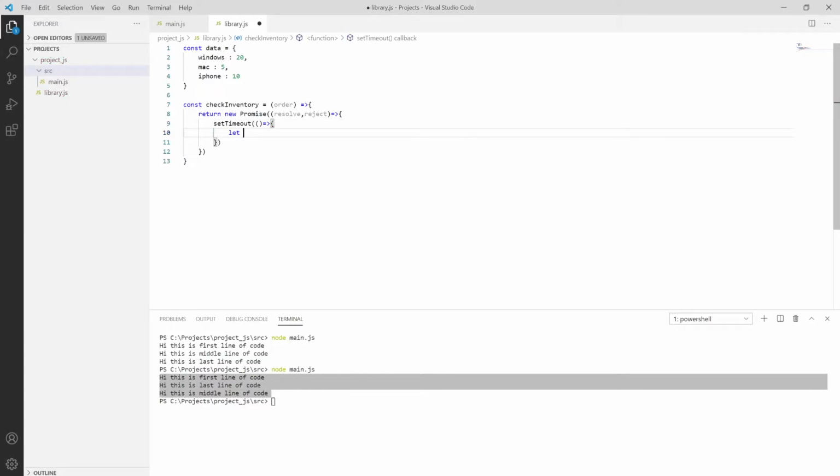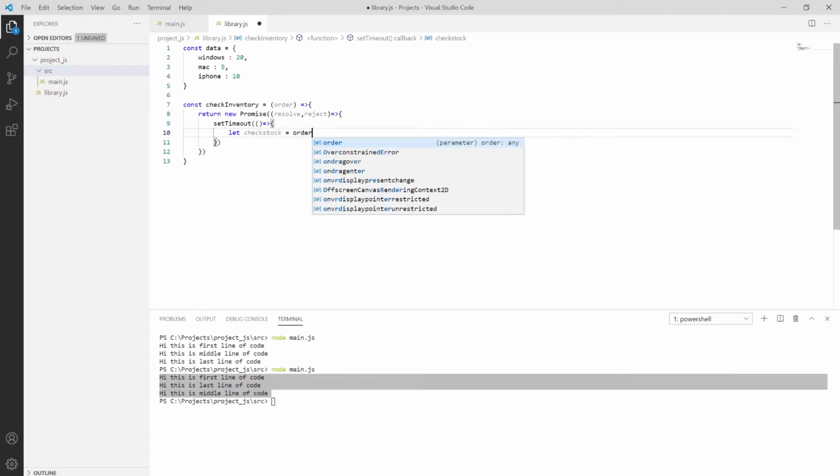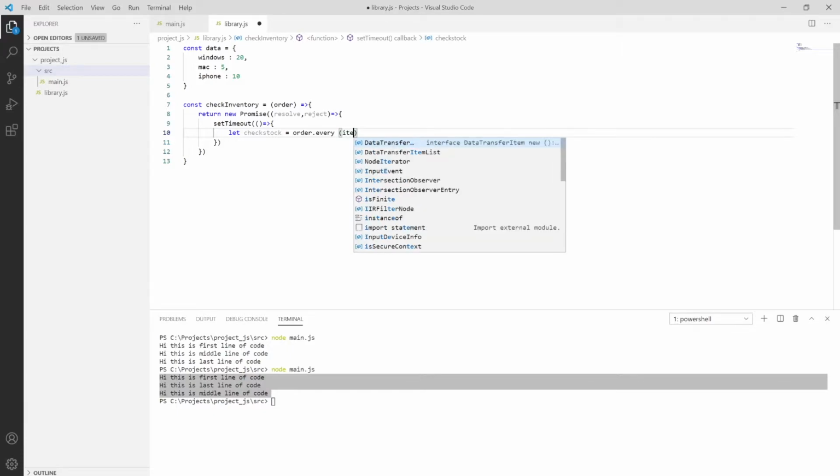So it will check the stock. Okay, so check stock, or say check data, the stored data, or simply put it as stock. So stock is also simply the data. So we have order.every, and I'm using item.